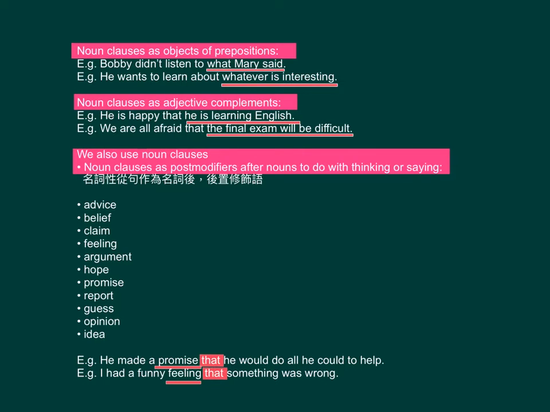For example, he made a promise that he would do all he could to help. And I had a funny feeling that something was wrong.